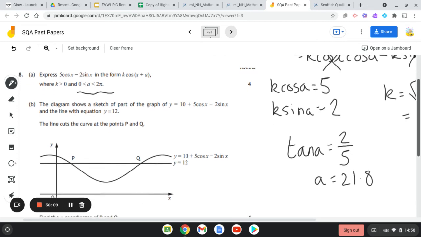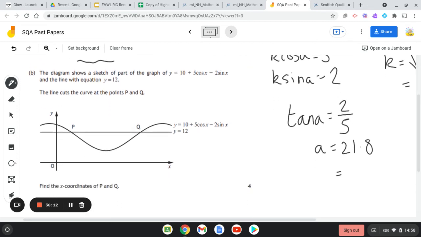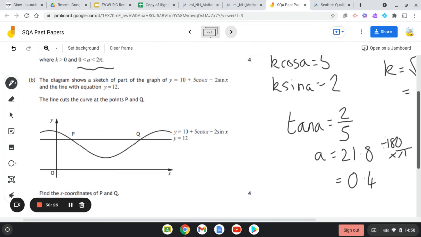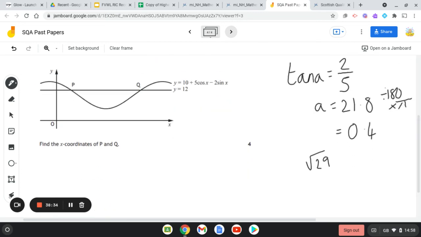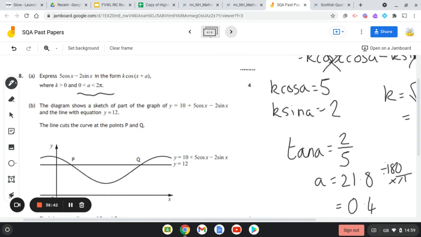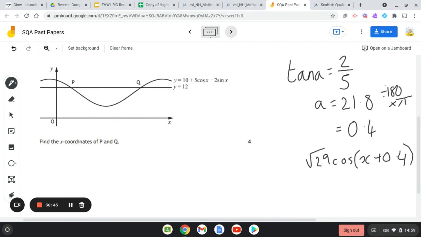So to 1 decimal place, what you should have got was 0.4. So this is us dividing by 180, timesing by pi to get it into radians without a calculator. Then what we end up with is root 29 of cos x plus 0.4. So make sure you get the correct expansion. They've asked you to change your degrees into radians.